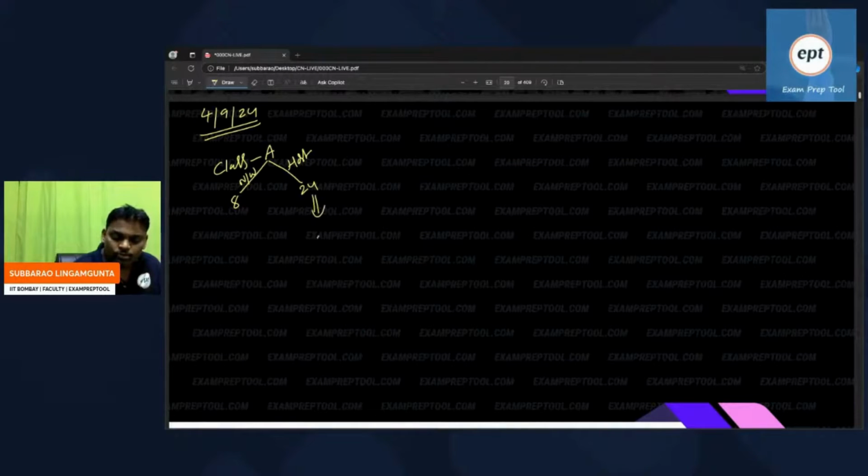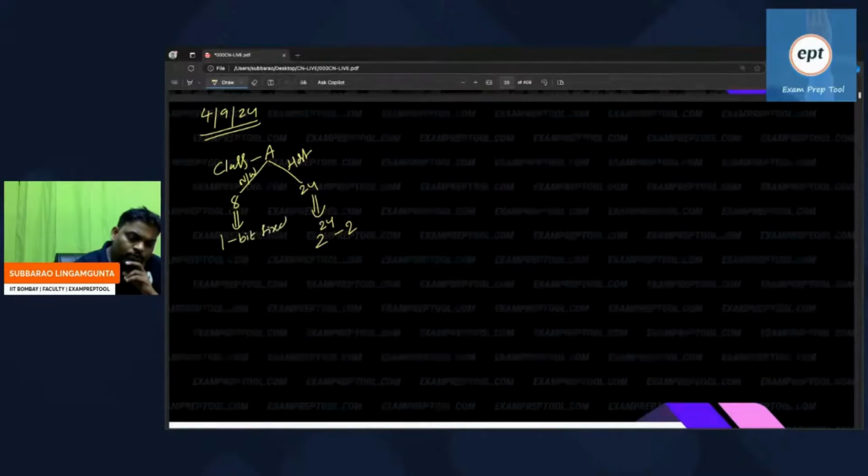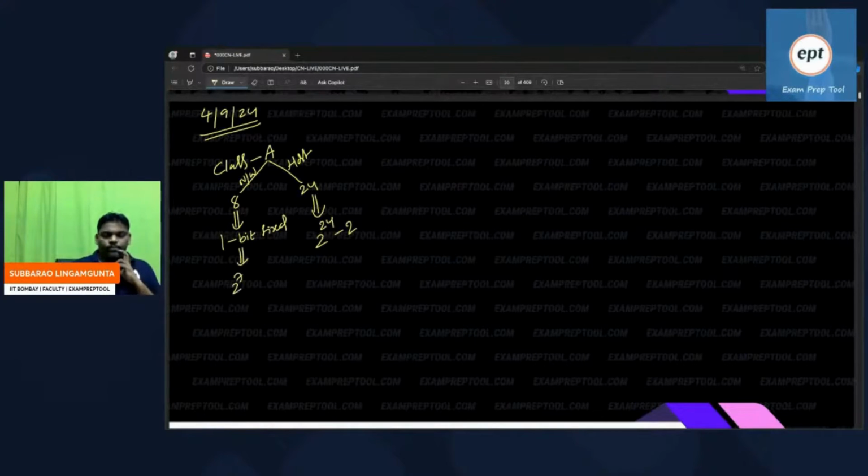With the 24 bits of host, how many hosts are possible? 2 power 24 minus 2. The number of hosts possible in one class A network is 2 power 24 minus 2. How many networks are possible? 1 bit is fixed. So I think 2 power 7.